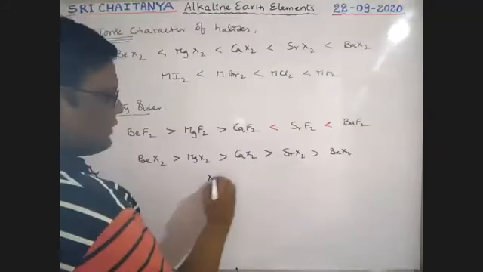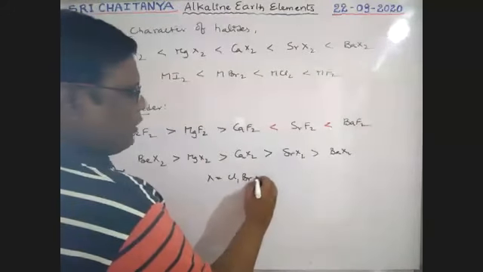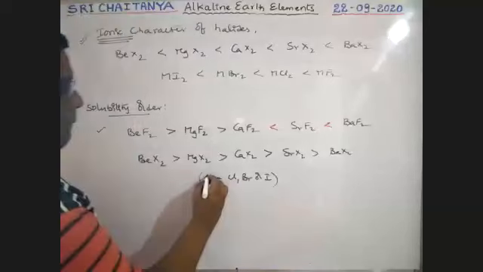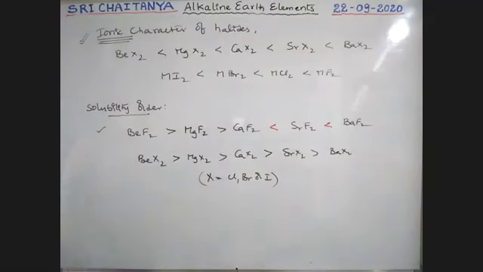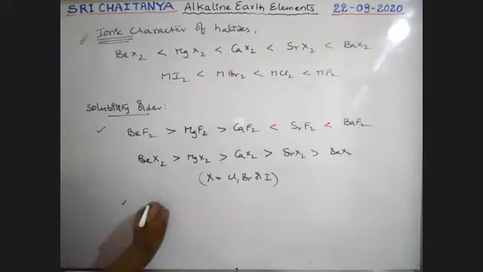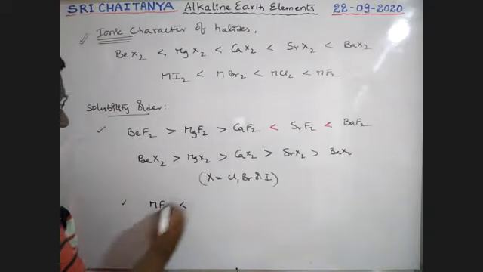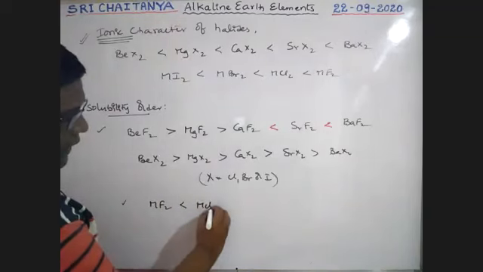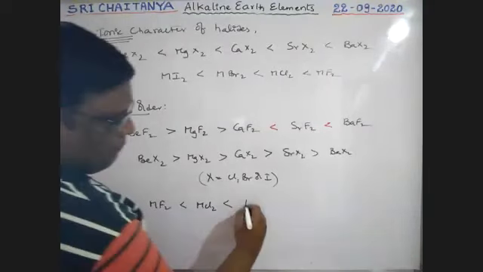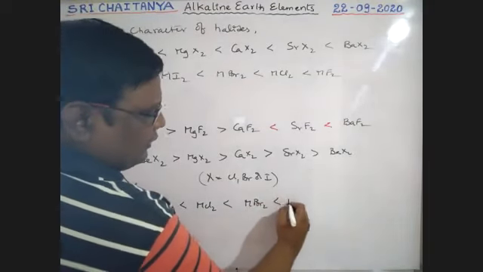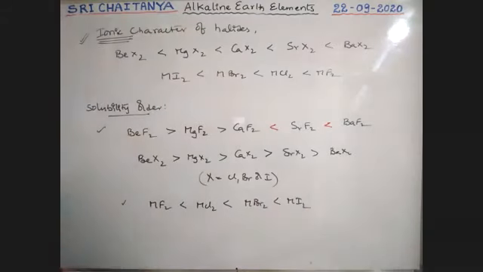Here X is chlorine, bromine or iodine, not fluorine. Next, for the same metal, MF2 is less than MCl2, less than MBr2, less than MI2. So this is the order, boys.